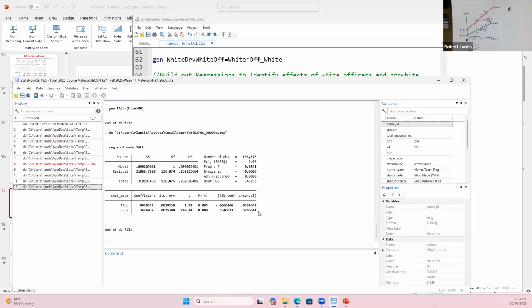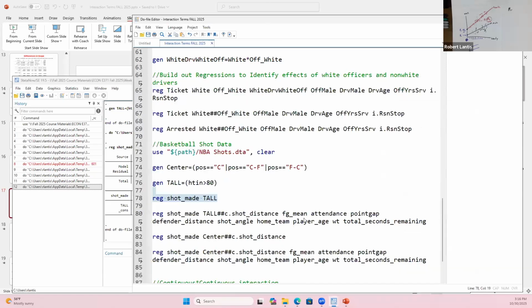So if you just run this very naive regression, it actually looks like the probability that you make the shot because you're tall is significant and positive. So maybe being tall helps you make shots more likely, but we've omitted a lot of important factors, right?